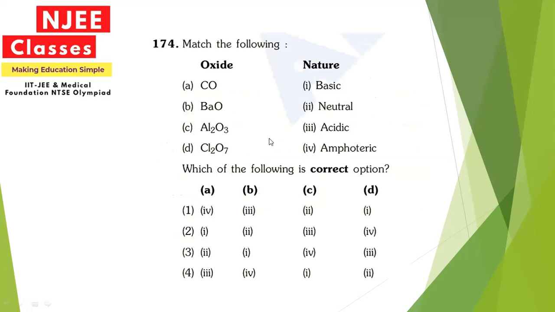Next, match the following. Since we know carbon monoxide is neutral, barium oxide is basic, Al2O3 is amphoteric, and Cl2O7 is acidic, by looking at all the options you can say the third option is correct. So the third option for this question will be correct.